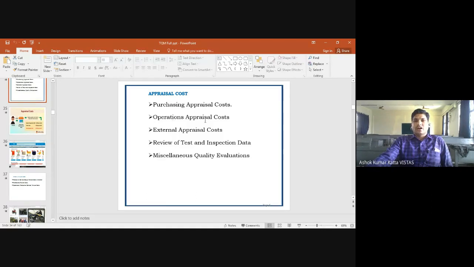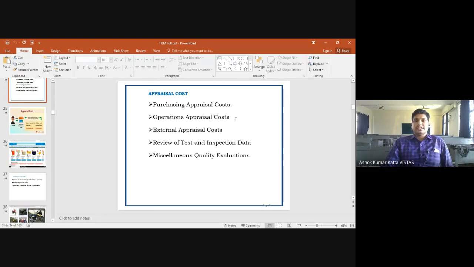Second one, operations appraisal cost. Operational appraisal cost means whatever is directly or indirectly involved in the completion of your activity of manufacturing the object or products.